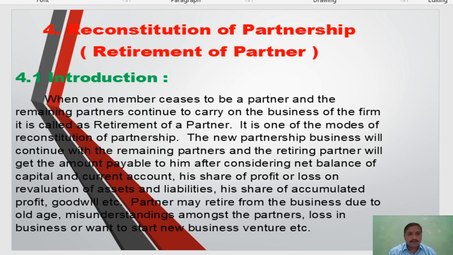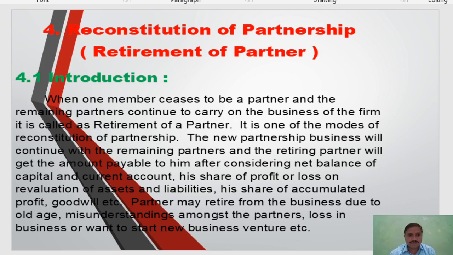Now we will focus specially on retirement of partner. Introduction. When one member ceases to be a partner and the remaining partners continue to carry on the business of the firm, it is called retirement of partner. Means one member stops his partnership in the firm and the remaining partners continue the business, that is the retirement of partner. It is one of the modes of reconstitution of partnership.